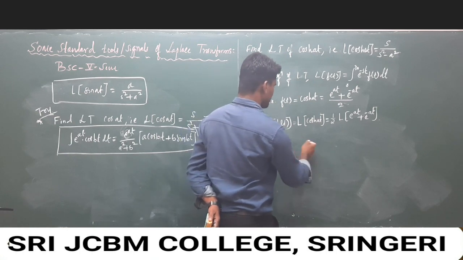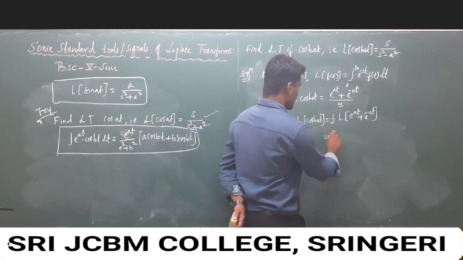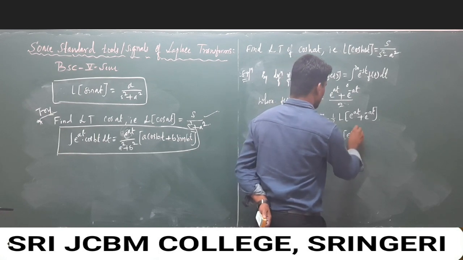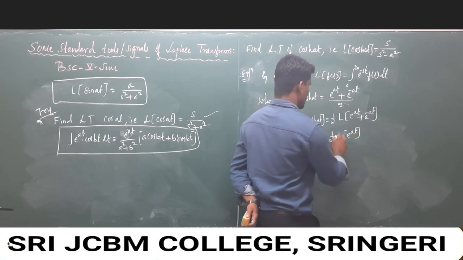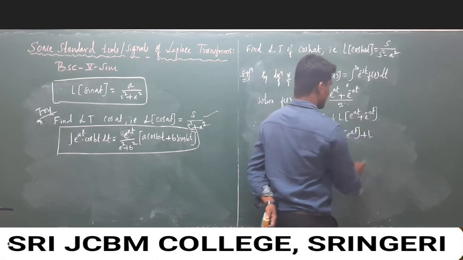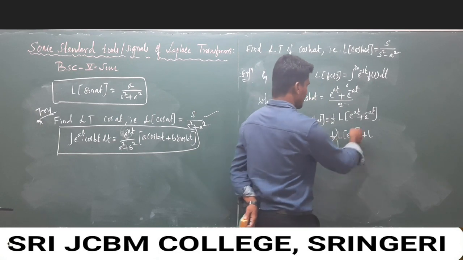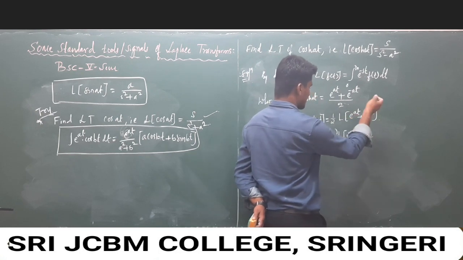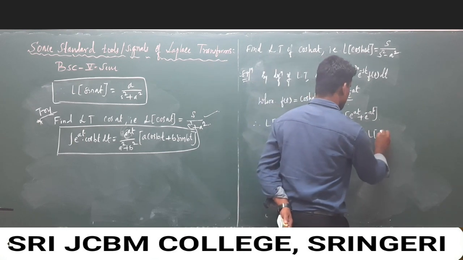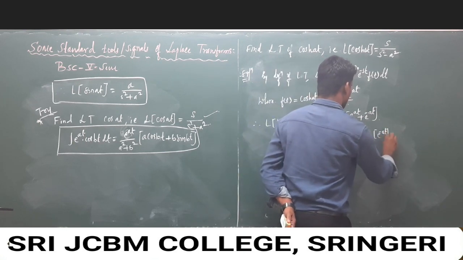Which implies 1 over 2 times the Laplace transform of e to the power at plus the Laplace transform of e to the power minus at, applying the linearity property.